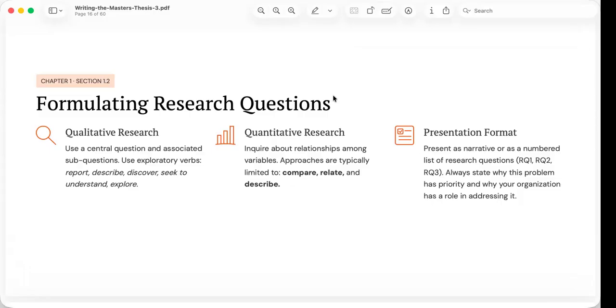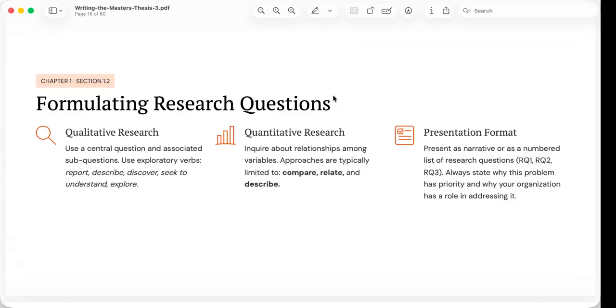Notice that the presentation distinguishes between qualitative and quantitative research questions. In qualitative research, the researcher seeks to understand experiences, meanings, processes, or perspectives. Therefore, the questions are exploratory in nature. They often begin with verbs such as describe, explore, understand, discover, or report.